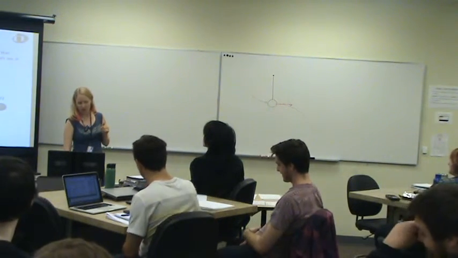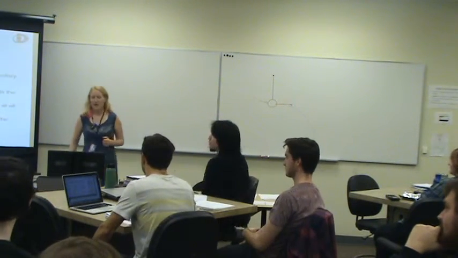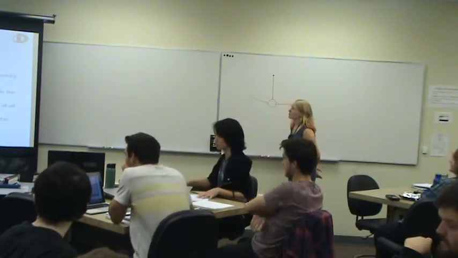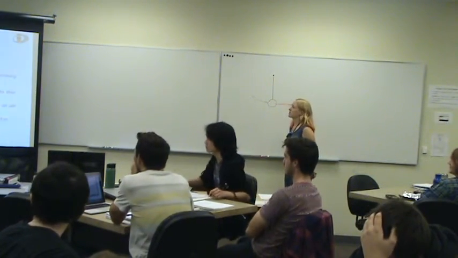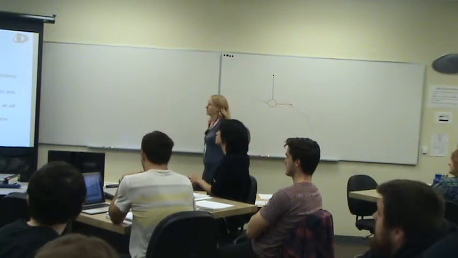So the correct answer was B. So we're moving on. A projectile is launched at a 30-degree angle above the horizontal. Ignore air resistance. The projectile's acceleration is greatest at what point? Here's all your options.